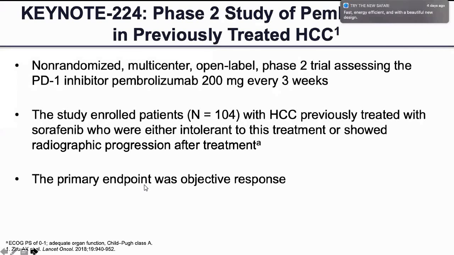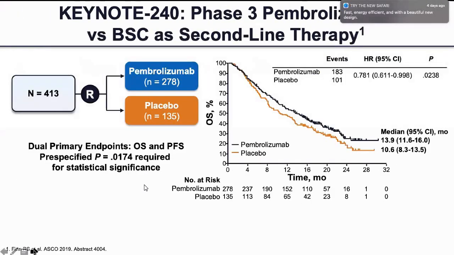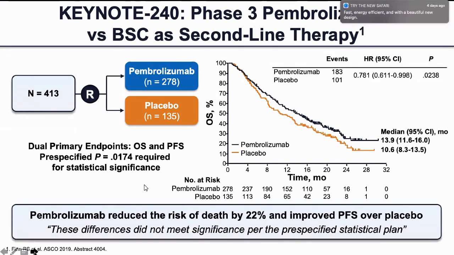And Keynote 224 was a phase 2 study of pembrolizumab in previously treated HCC patients. We have discussed all this. I'll skip this. And Keynote 240 was a phase 3 study comparing pembro with best supportive care as second-line therapy. So after these trials, we know that nivolumab and pembrolizumab are approved in second-line treatment for HCC. And pembrolizumab reduced the risk of death by 22% and also improved the PFS over placebo.